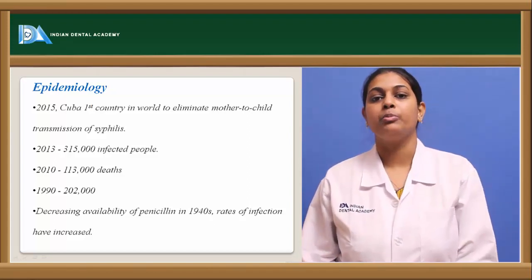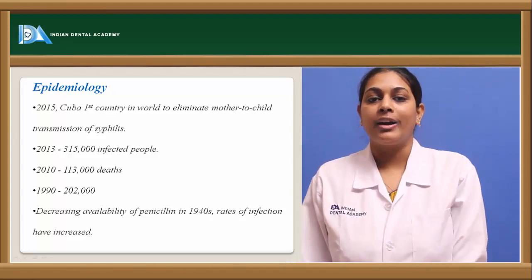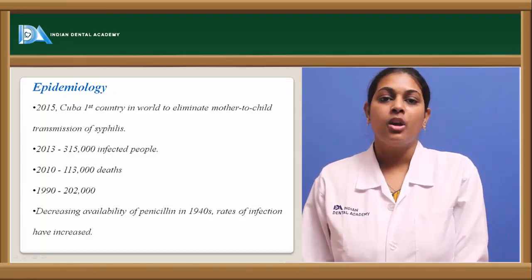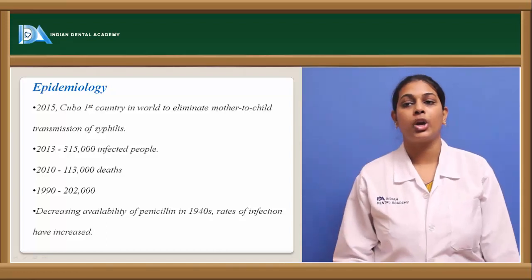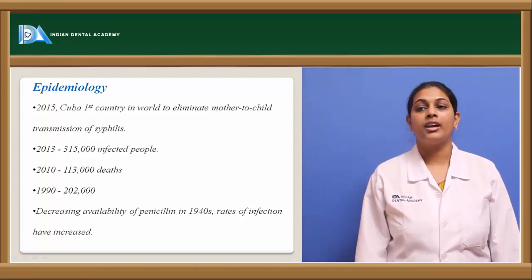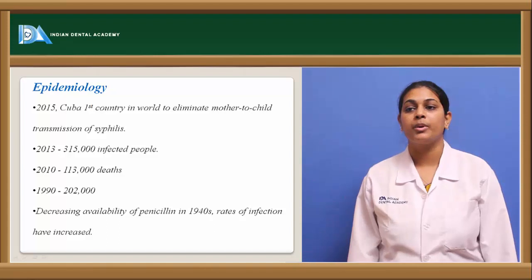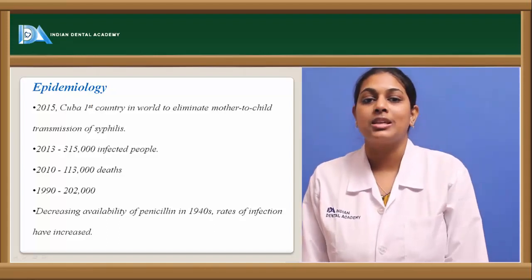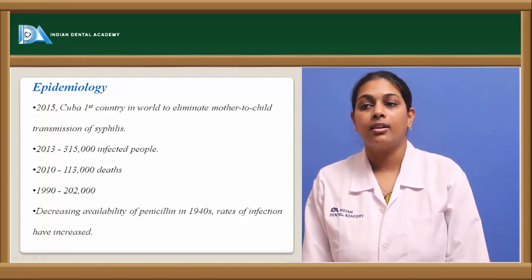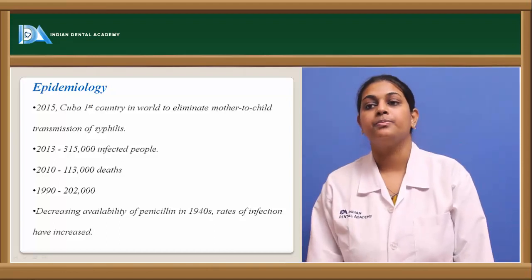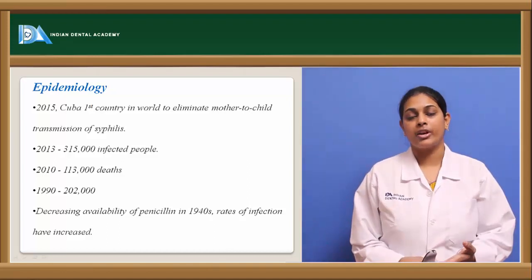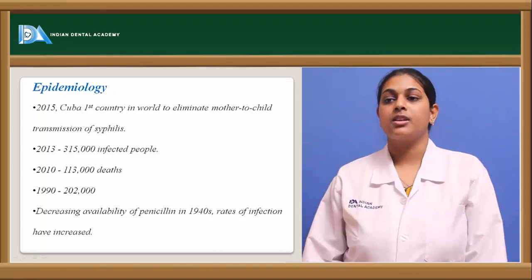Recent advances have been progressing, so ways have been identified to prevent this transmission of syphilis by the transplacental route to a developing child. In 2013, it was observed that 3,15,000 people had been infected with syphilis. In 2010, there were 1,13,000 deaths because of syphilis. And in 1990, about 2 lakh thousand people were observed to be infected with syphilis.